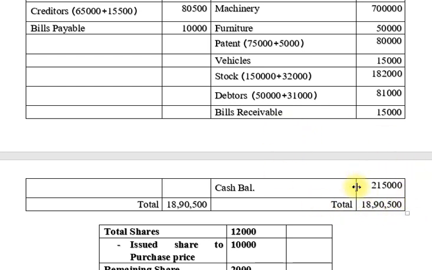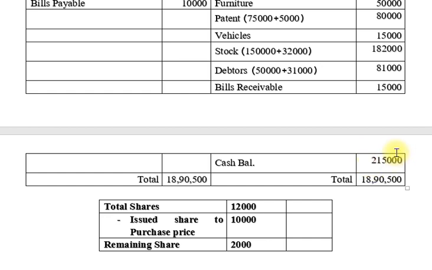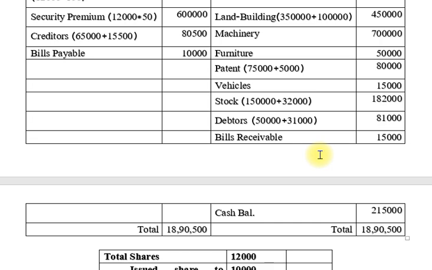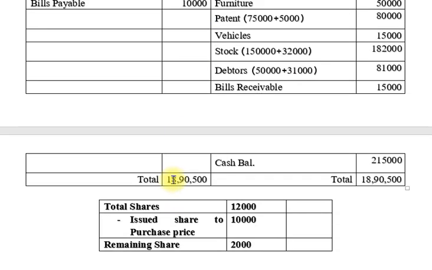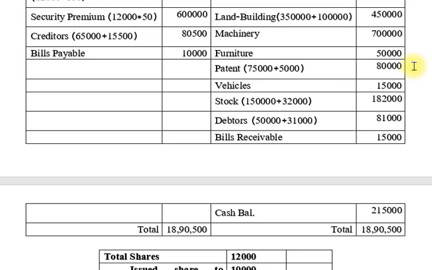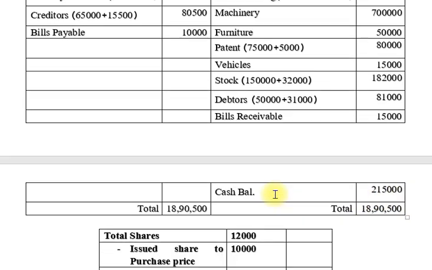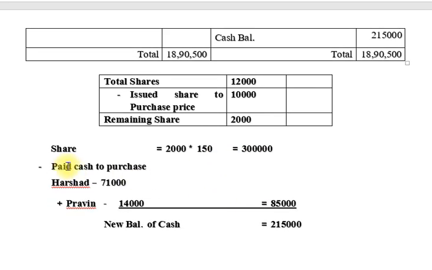So friends, you get the difference of 2 lakh 15,000. That is called the cash balance or bank balance. Friends, you find out the difference, 2 lakh 15,000. Just do it at home. Okay, total 18 lakh 90,500. Then you deduct the amounts: 4 lakh 50,000, 7 lakh, 50,000, 80,000, 15,000, 1 lakh 82,000, 81,000, 15,000. So you get the difference 2 lakh 15,000. So friends, we find out the new cash balance. So here you can see I make the calculation.